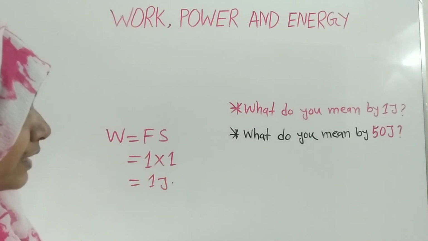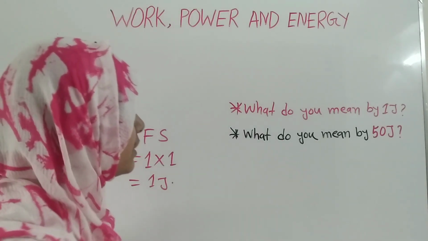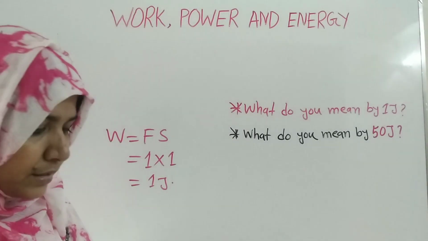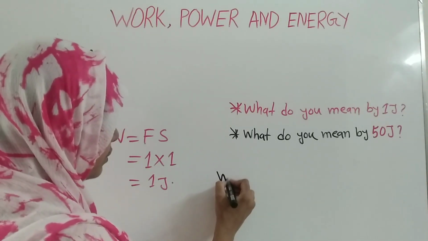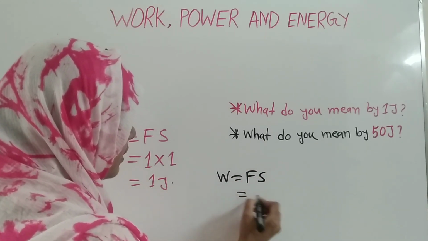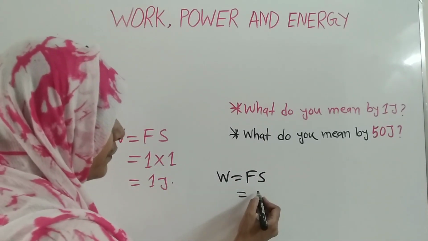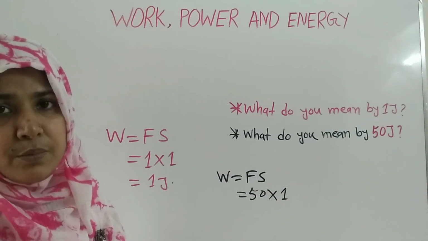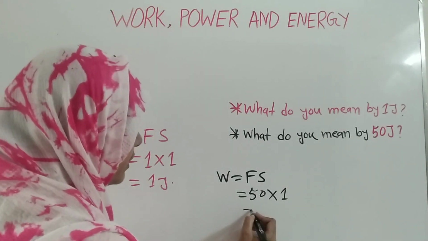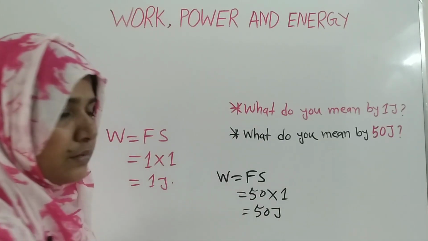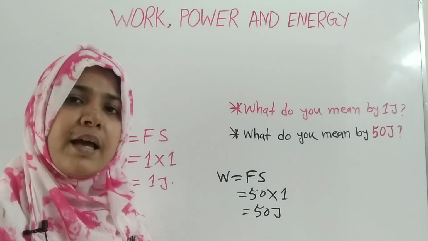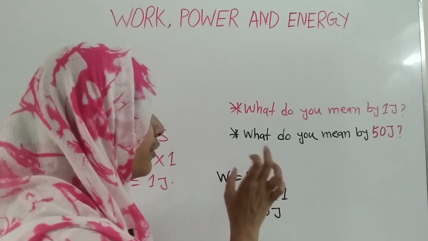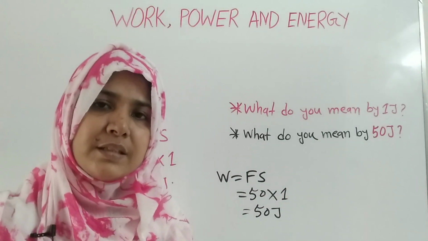The second question is, what do you mean by 50 joule? Similarly, as W is equal to Fs, if we apply 50 Newton force and 1 meter displacement occurs, then 50 joule of work is done. You can also define it another way: by applying 1 Newton force, if 50 meters displacement takes place, you can say that also.